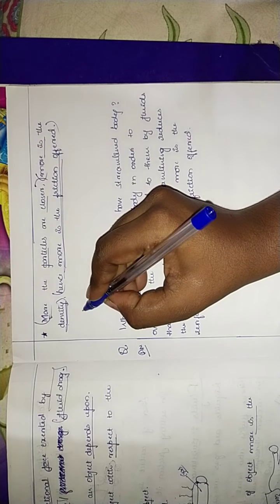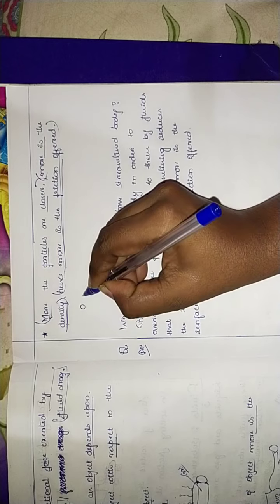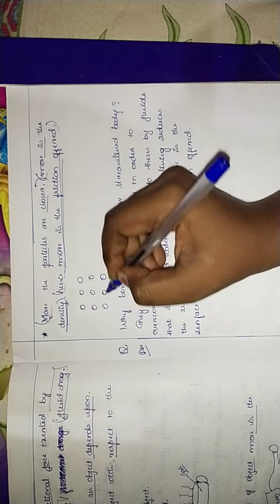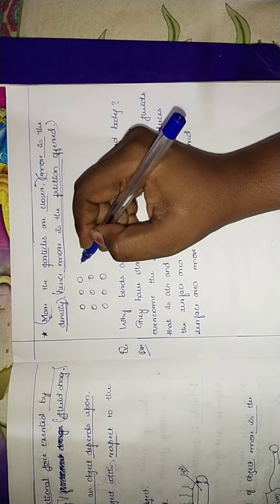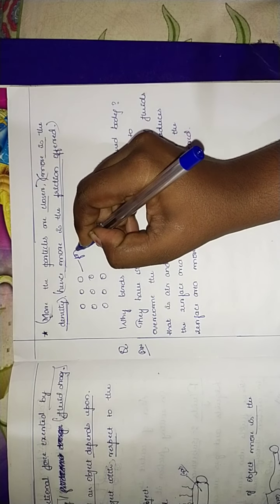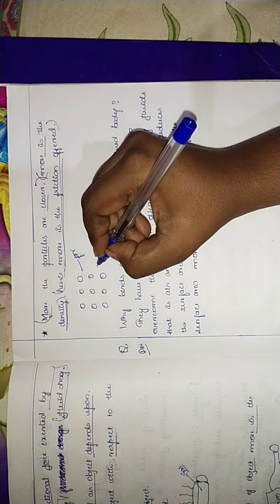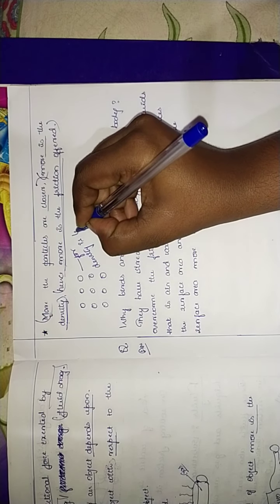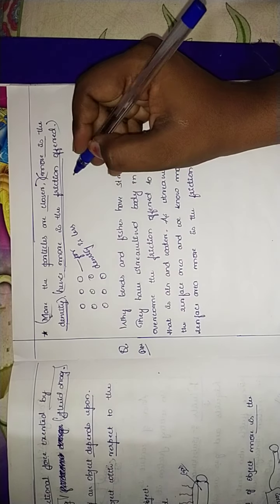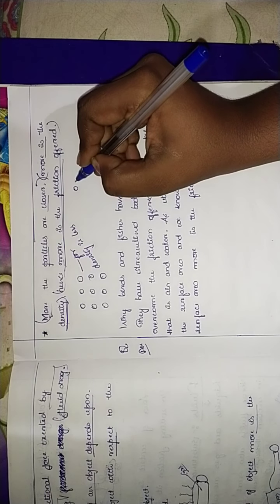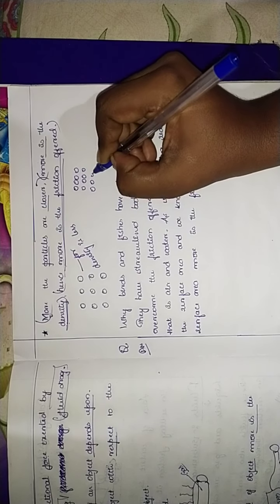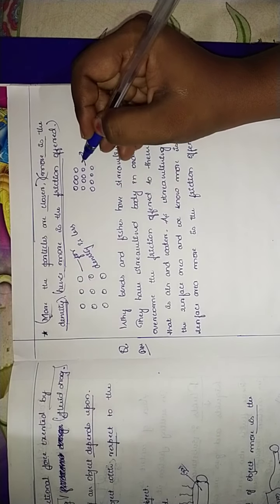Say for example, we have particles here. When particles are far, density is less. When particles are very close, what happens?